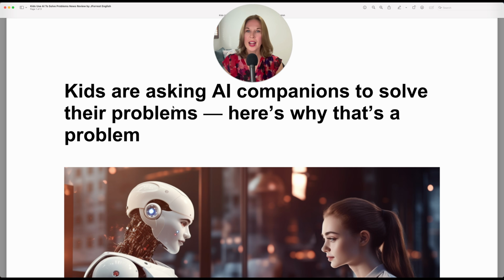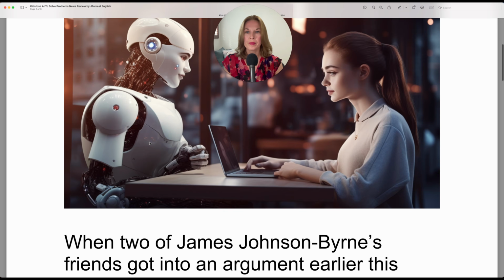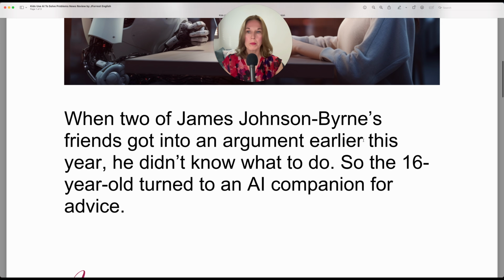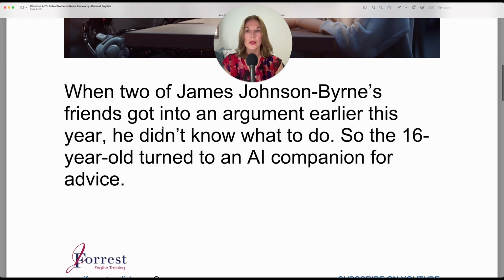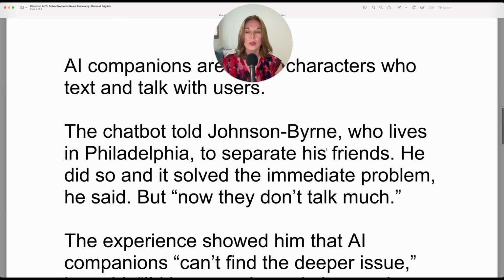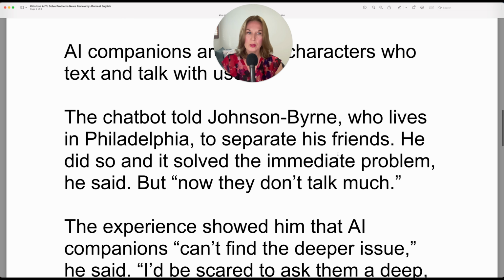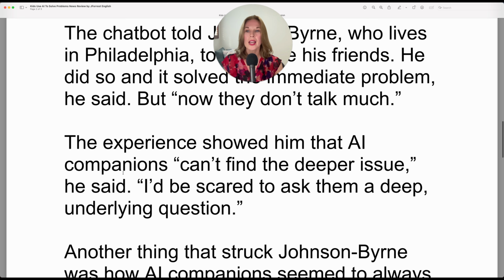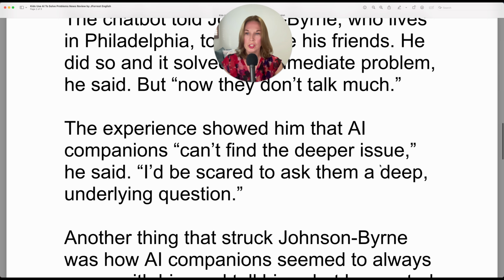Kids are asking AI companions to solve their problems. Here's why that's a problem. When two of James Johnson Burns' friends got into an argument earlier this year, he didn't know what to do. So the 16-year-old turned to an AI companion for advice. AI companions are digital characters who text and talk with users. The chatbot told Johnson Byrne, who lives in Philadelphia, to separate his friends. He did so, and it solved the immediate problem, he said, but now they don't talk much. The experience showed him that AI companions can't find the deeper issue, he said.